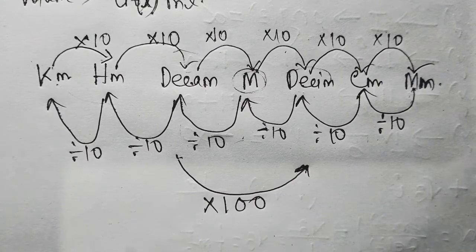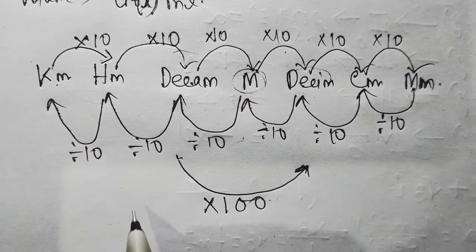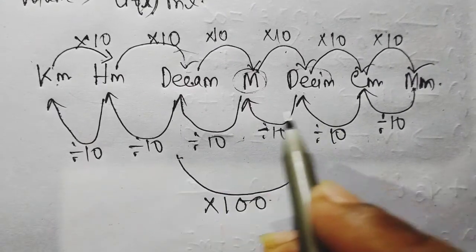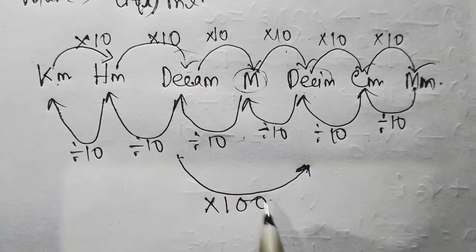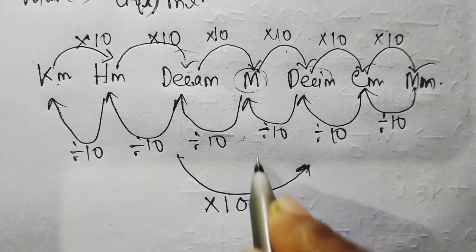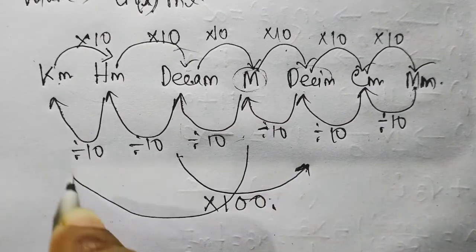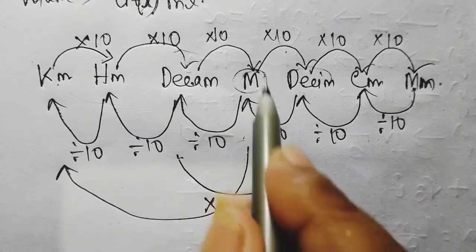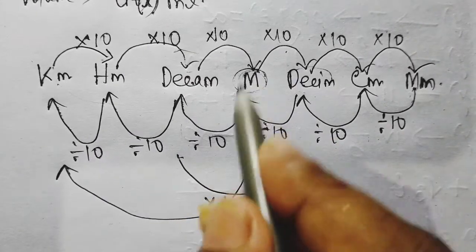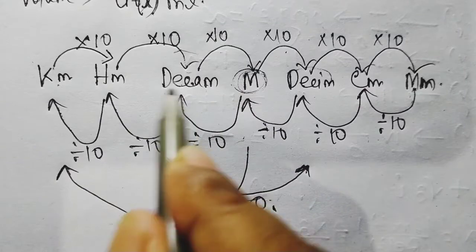Easily you can find multiply by 100. Simply if you want to convert meter to kilometer, from here to here, then just count how many units here. From meter, except meter, count how many units here. 1 2 3.